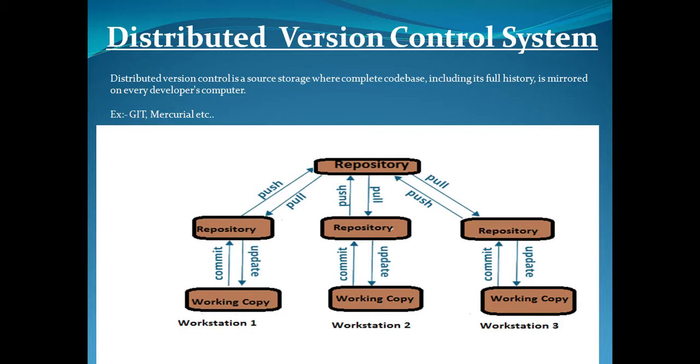One very important feature we can use with this version control system: if the central server crashes due to an issue, in that situation we can recover our data from any one of the local repos, and this would not be possible in centralized VCS. So these are some basics of version control system. There are lots of tools available in the market. People use them as per their need or requirement of criticality. So I would like to explain Git as a distributed version control system.